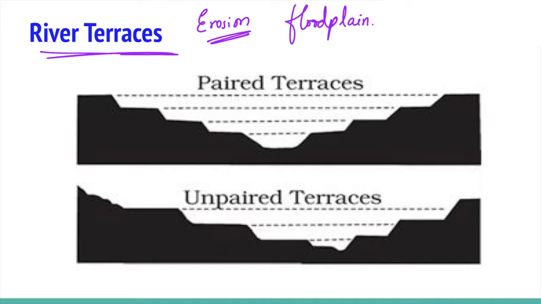The river terraces that occur at the same elevation on either side of the river are called paired terraces. When a river terrace is present on only one side of the stream and does not match with the other side, it is called unpaired terraces, or non-paired terraces.